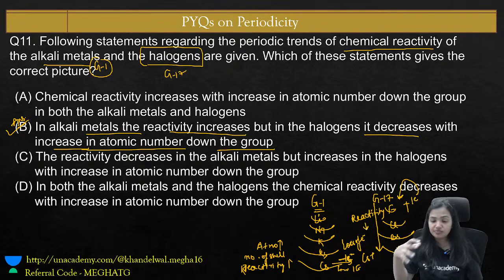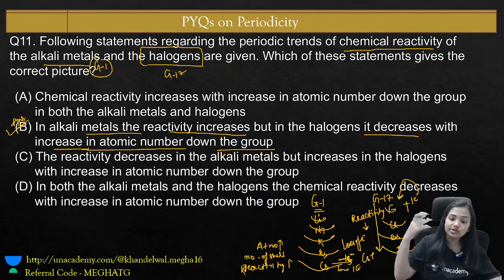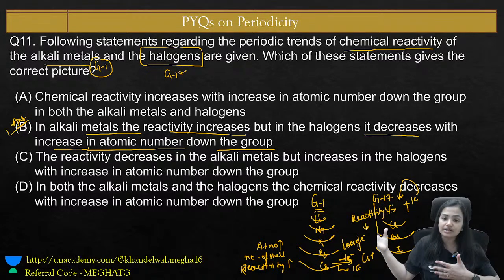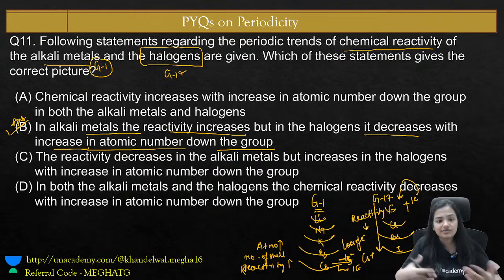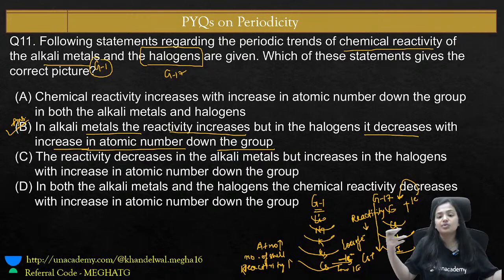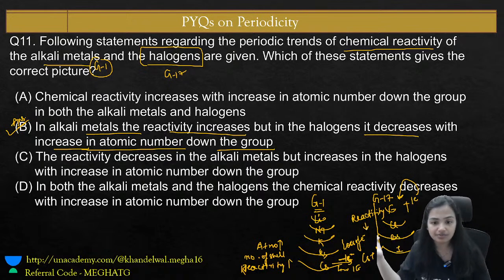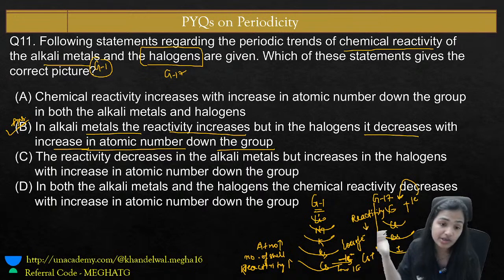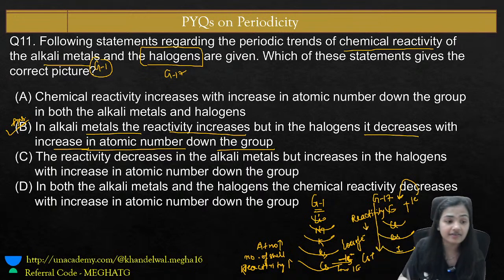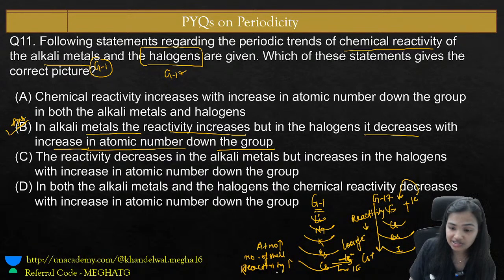The group 1 alkali metals have a tendency to lose electrons, but the group 17 nonmetals have a tendency to gain electrons. So whosoever will gain the electron fastest will be more reactive. As we go down the group, iodine has very little ability to gain the electron, so it's less reactive. So the right answer is option number B.